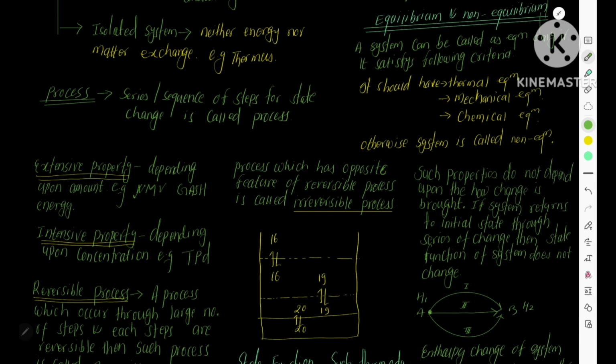And intensive property depends upon concentration. Examples: temperature, pressure, density. How can you remember it? Extensive, depending on amount, the first letters make the word EXAM. You can trick it that way. Extensive property depends on amount, and you can remember some examples like n, m, v, g, a, s, h, e. Okay, you can understand this way. And another is intensive property.